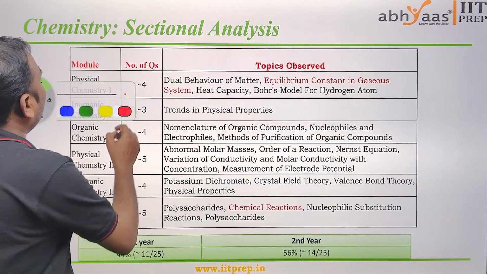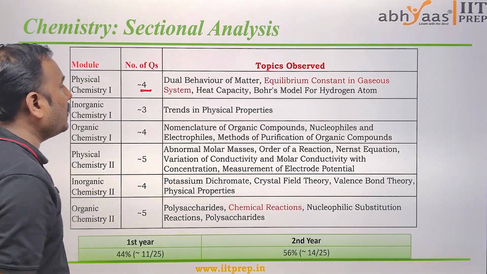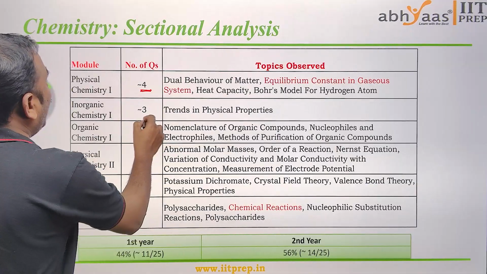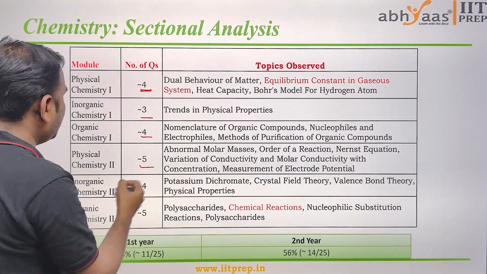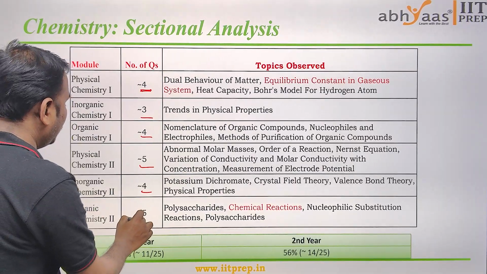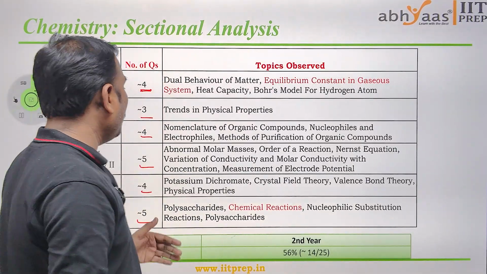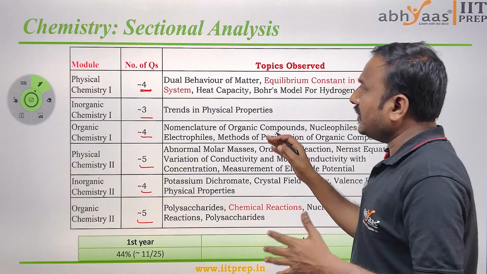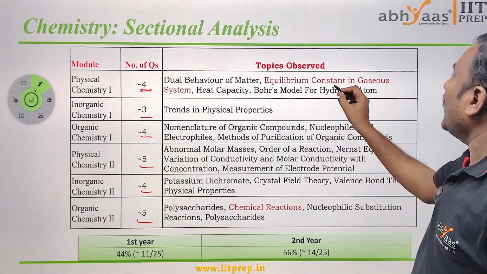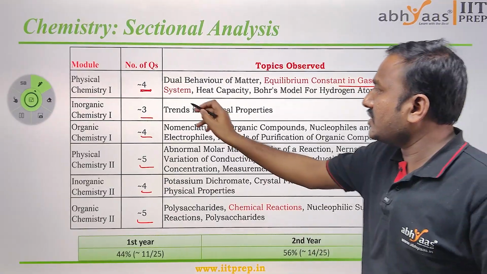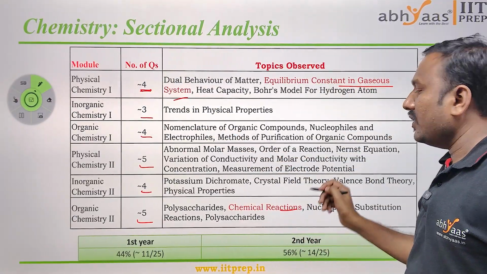Here, Physical Chemistry 1 had 4 questions, Inorganic 1 had 3 questions, Organic 1 had 4 questions, and Physical Chemistry 2 had 5 questions, Inorganic 2 had 4 questions, and Organic Chemistry 2 had 5 questions. The difficult questions came from the topics of equilibrium constant in gaseous systems and chemical reactions.